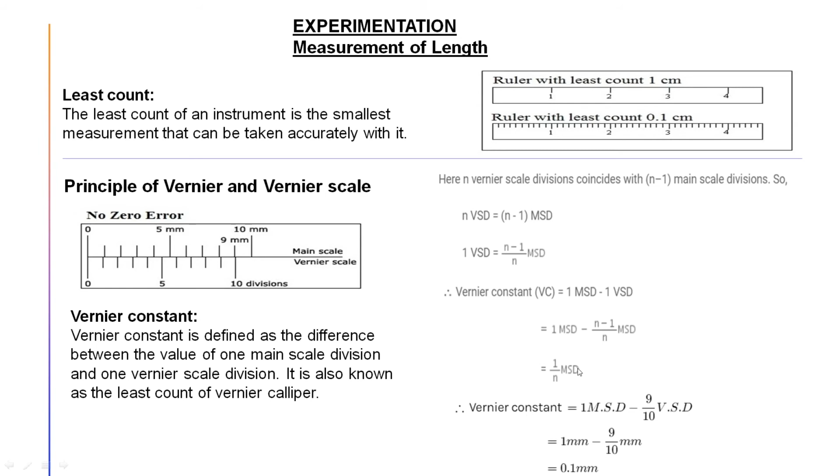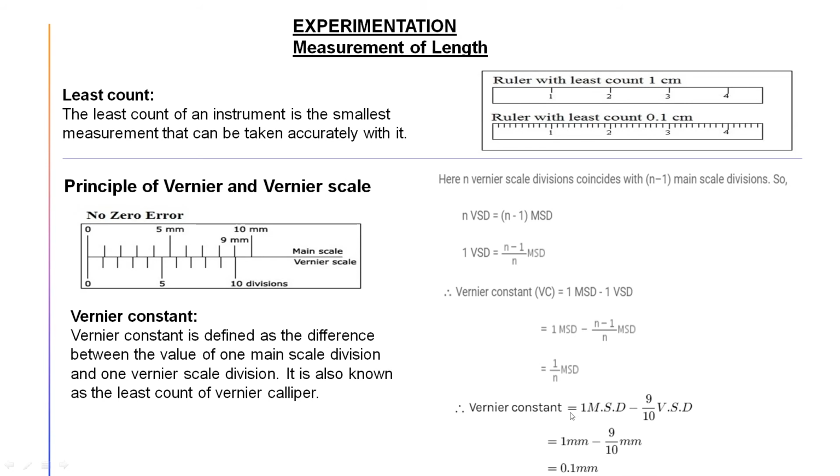So 1 main scale division is how much? For a scale, it is generally 1 millimeter or 0.1 centimeter. 1 millimeter or 0.1 centimeter divided by n, that is divided by 10 as per this scale. So it is 1 by 10, that is 0.1 millimeter or 0.01 centimeter.